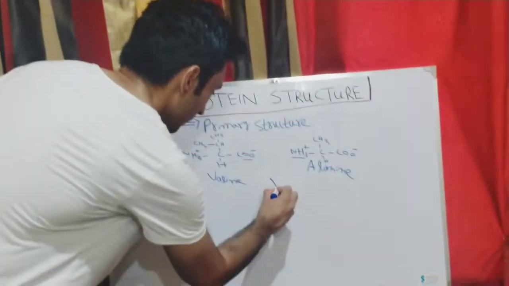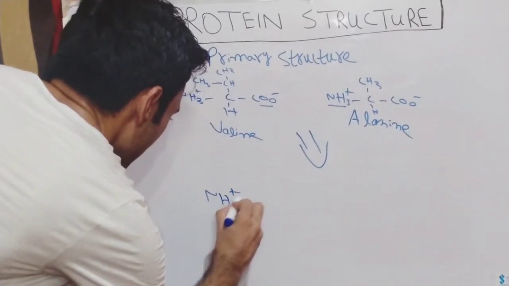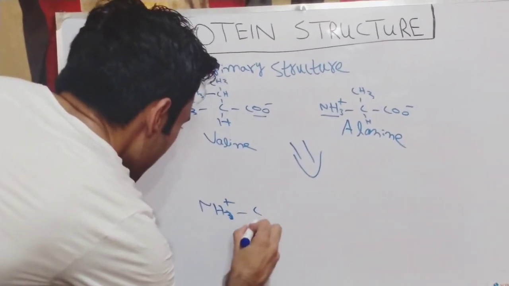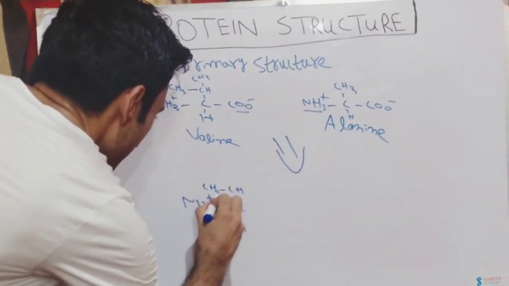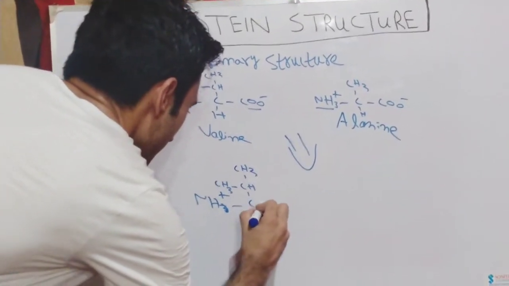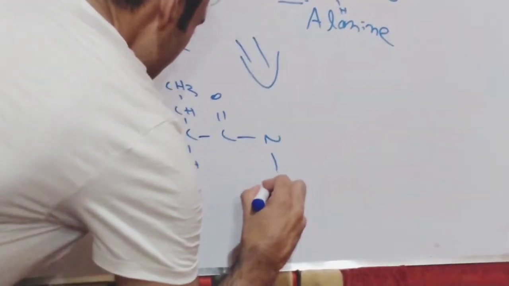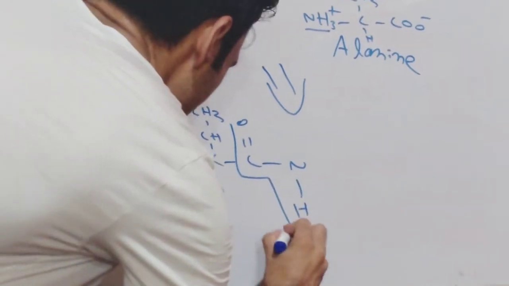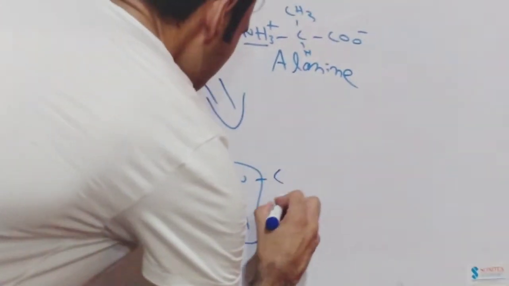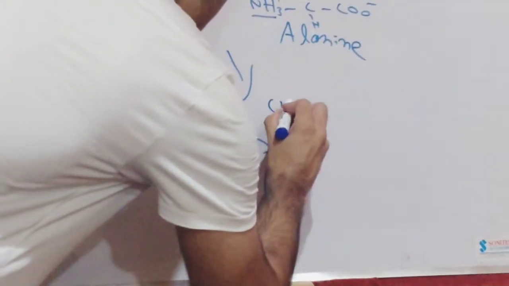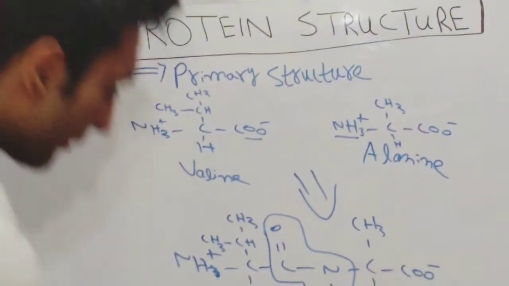So we will show here how the peptide bond is formed. So you can say this is the peptide bond.